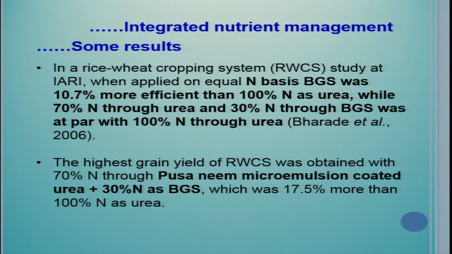The highest grain yield of the rice-wheat cropping system was obtained with 70% nitrogen through Pusa Neem microemulsion coated urea plus 30% nitrogen as biogas slurry, which was 17.5% more than 100% nitrogen as urea.